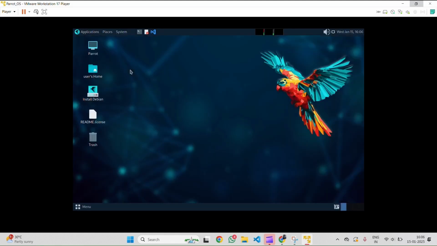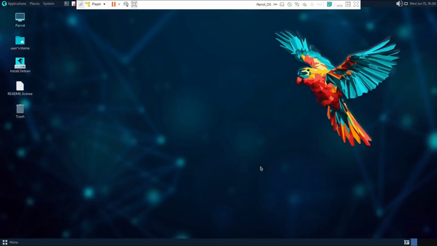Currently, it's in live mode, which is primarily for trial purposes and allows you to explore without actually installing it. To fully install Parrot OS, there's an additional installation process. Double-click on Install Debian.